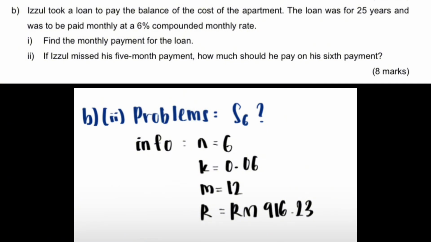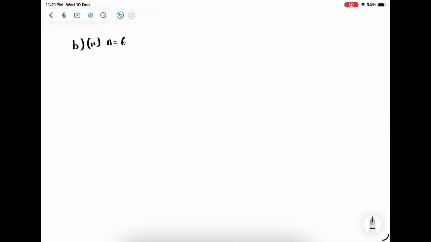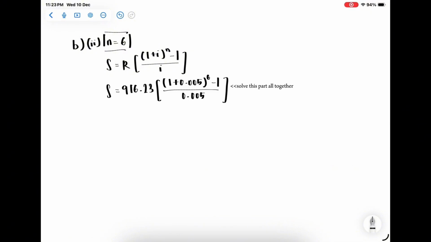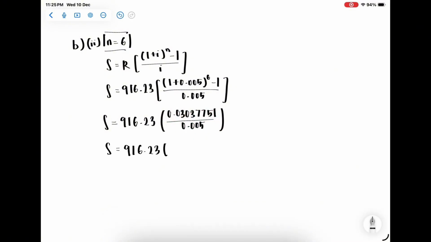B2. If Izul missed his 5th month payment, how much should he pay on his 6th payment? Our new n is 6. To solve this question, we will use the future value equation of annuity. Then S equals 916 and 23 cents, open bracket 0.03037751 divided by 0.005 close bracket. S equals 916 and 23 cents, open bracket 6.075502 close bracket. So the final answer of S is RM5,566 and 55 cents.